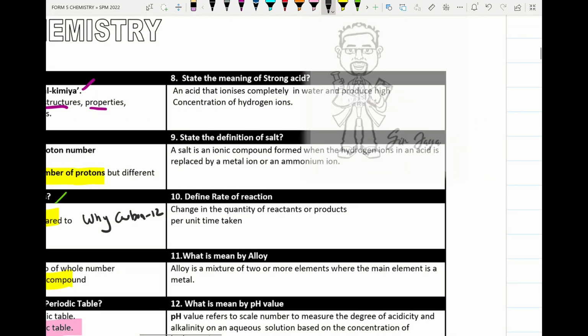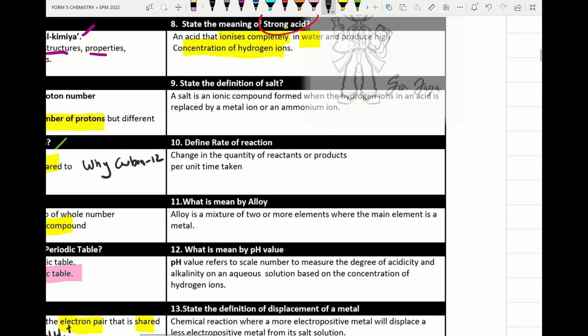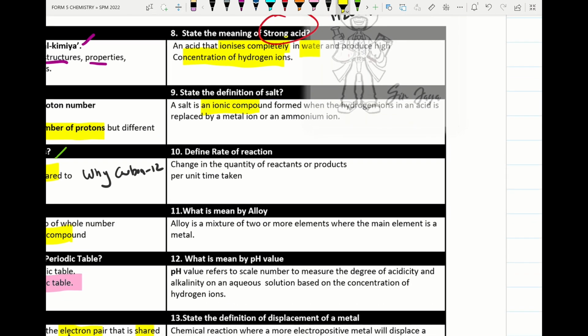We move on to the next. What is meant by strong acid? A strong acid is an acid that ionizes completely in water, producing a high concentration of hydrogen ions. Please remember, hydrochloric acid, sulfuric acid, and nitric acid are examples of strong acids. Definition of salt: a salt is an ionic compound that forms when the hydrogen ion from an acid is replaced by a metal ion or ammonium ion.